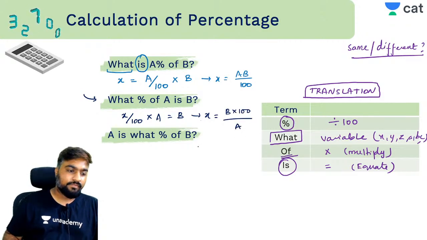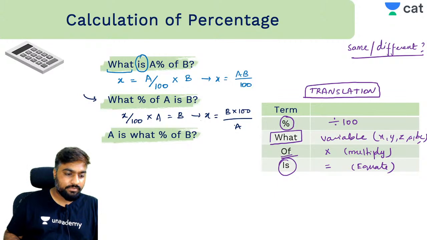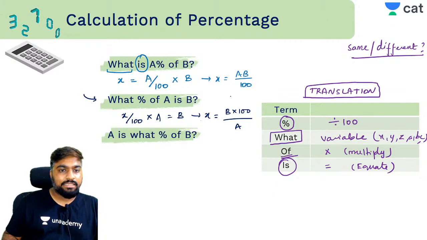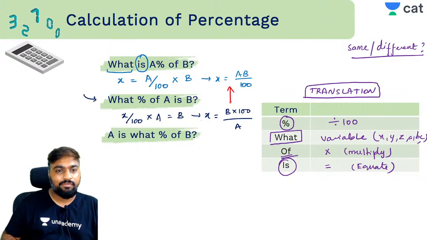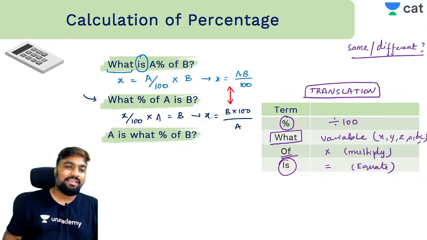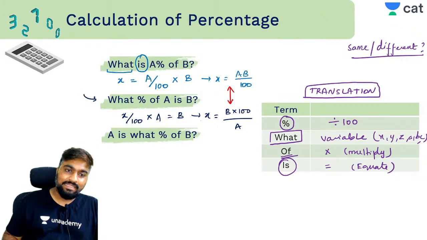If I take everything else to the right hand side, b by a into 100. Are these two equal or different? These are different, correct? This is AB by 100. This is B by A into 100, right?